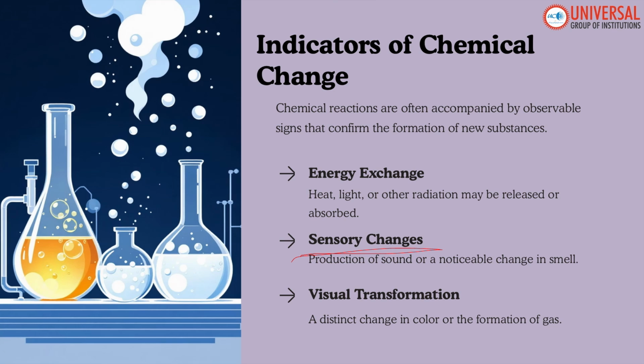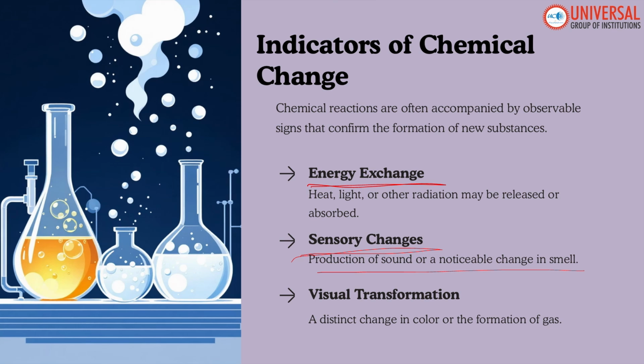So the production of a pungent smelling odor and changes of the color of a substance or the chemical. And we can also find a sound production also comes under the sensory changes. And then evolution of gas and release or absorption of energy, which is also known as energy exchange, where heat, light or other radiation may be released or may be absorbed during the process.